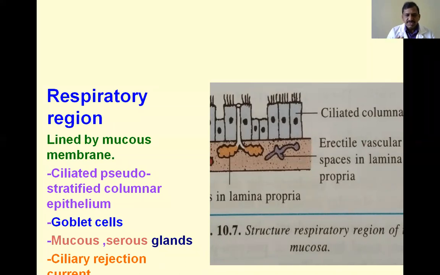But in some females, there are chances of nasal bleeding during the menstrual period. That is because this erectile tissue of the nose is regulated by the sex hormones circulating in the blood. That is called vicarious menstruation, that is abnormal menstrual bleeding, where during menstruation there is bleeding from the nose. That is one clinical condition.